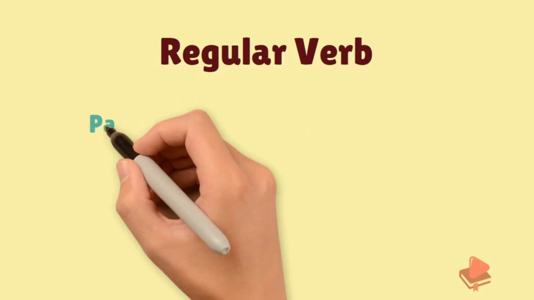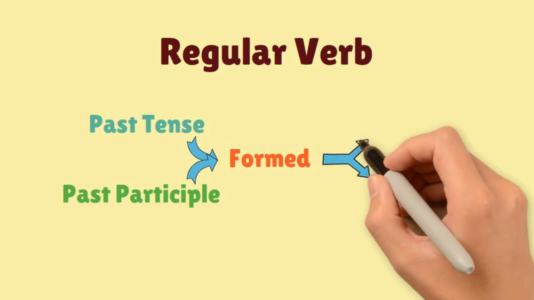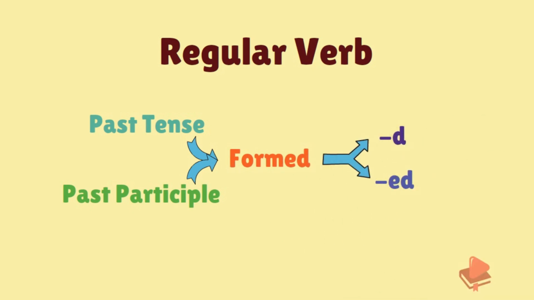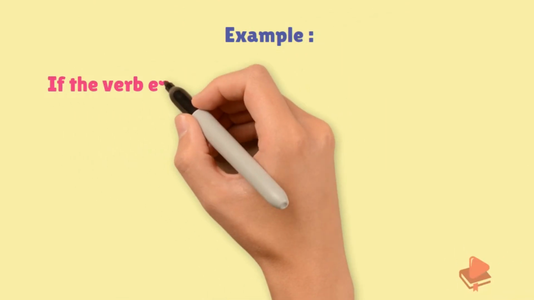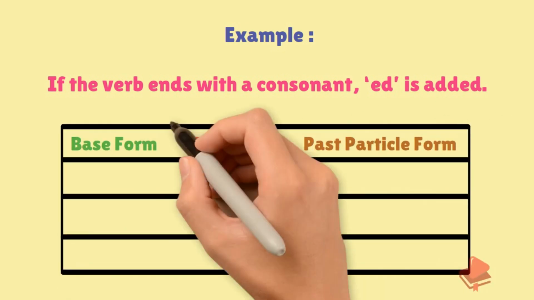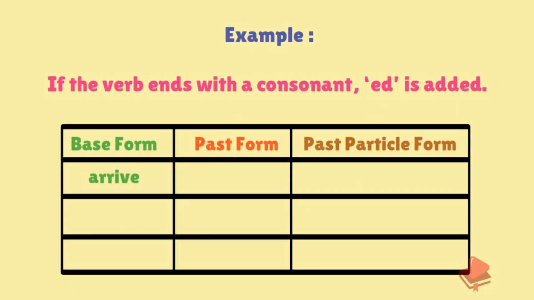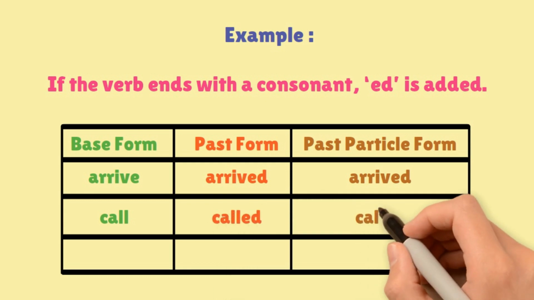Regular verbs are those whose past tense and past participles are formed by adding d or ed to the end of the verb. Let's see an example. If the verb ends with a consonant, add ed. The examples will be: if the verb is arrive, the past tense will be arrived and the past participle will be arrived. If the base is call, the past tense becomes called and the past participle becomes called.